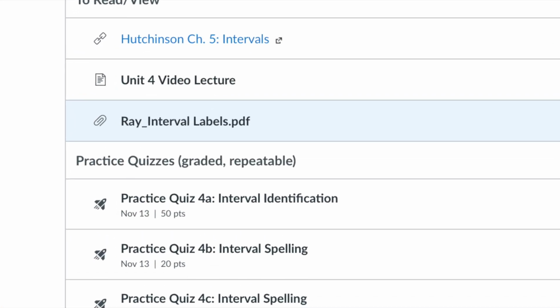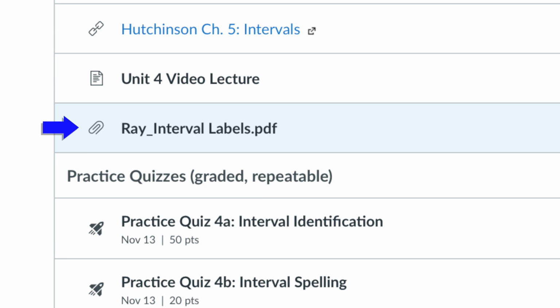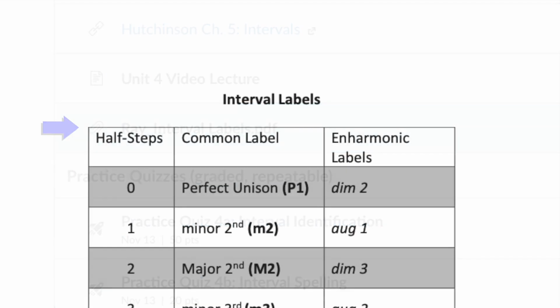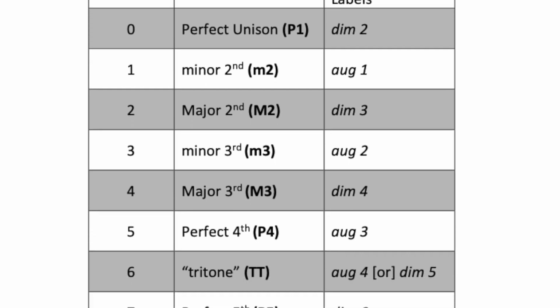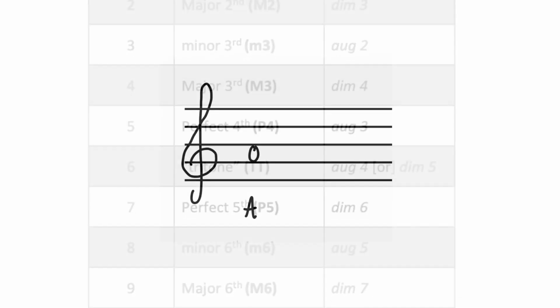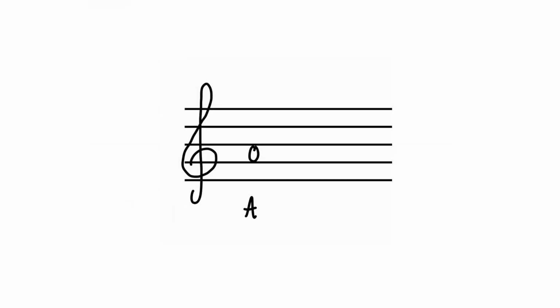In Canvas, I've provided a document that lists the common intervals by number of half steps. In addition to the common interval labels, you'll see another column that lists several enharmonic equivalent labels. The reason that's important is because we're at the point where spelling does begin to count. As I said, if you proceed up a half step from A and change a letter name to B flat, then and only then can we call that some kind of second.